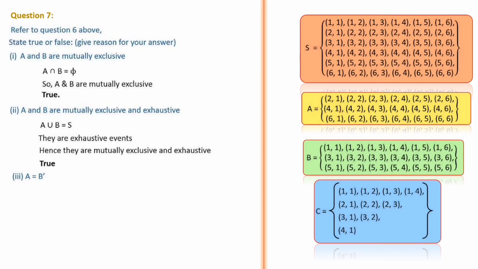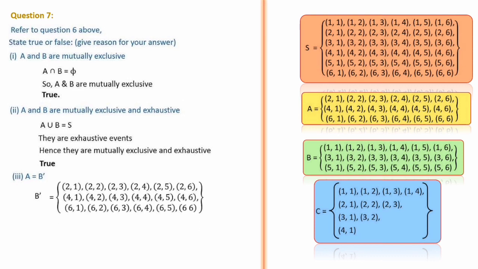A and B naught. A, of course, it is here. Then B naught, let's check. B naught means from the sample space you have to remove B. So from the sample space, if you remove B, it means 1 1, the first one is an odd number, will be gone. So 1 1 to 1 6 will go away, 3 1 to 3 6 will be removed, 5 1 to 5 6 will be removed. The balance will be 2 1 to 2 6, 4 1 to 4 6 and 6 1 to 6 6.